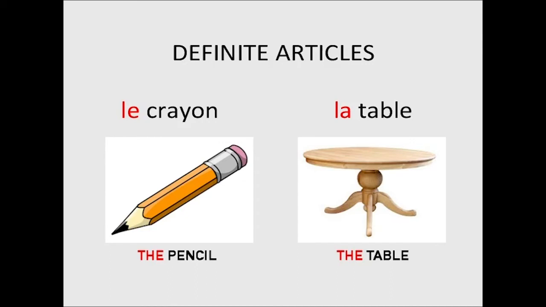Let me give you another example. Crayon is a masculine word, so we place le before it. Le crayon. Le crayon means the pencil. Table is a feminine word, so we place la before it. La table. La table means the table.